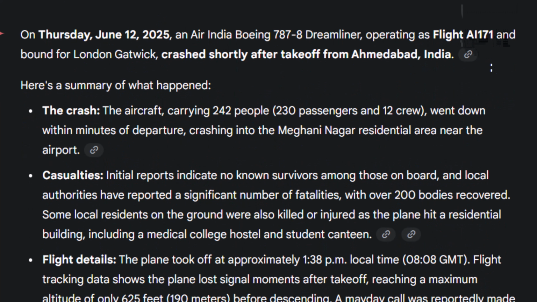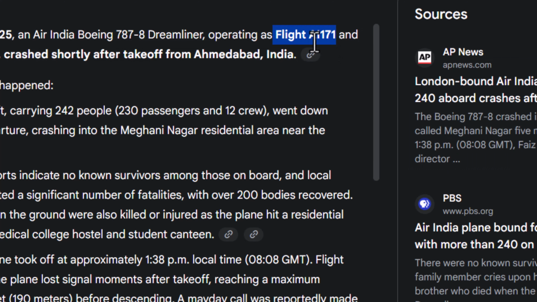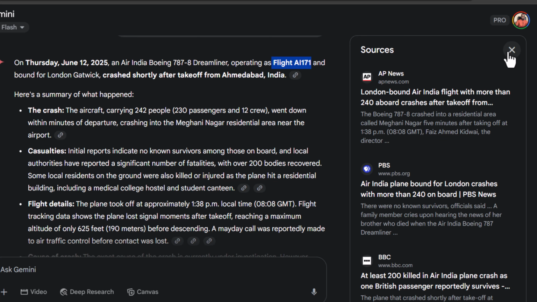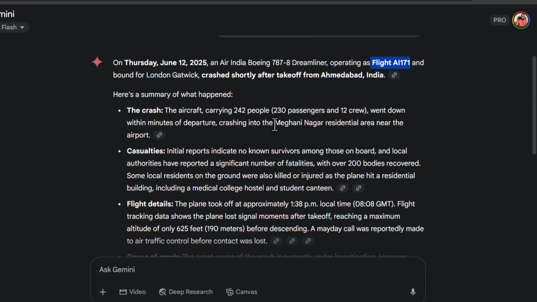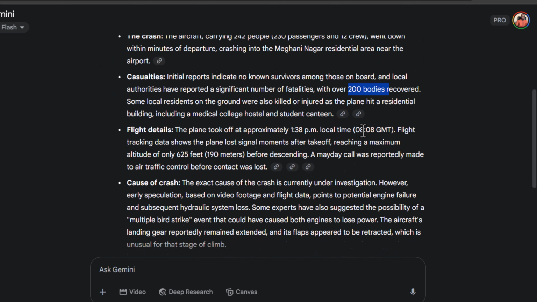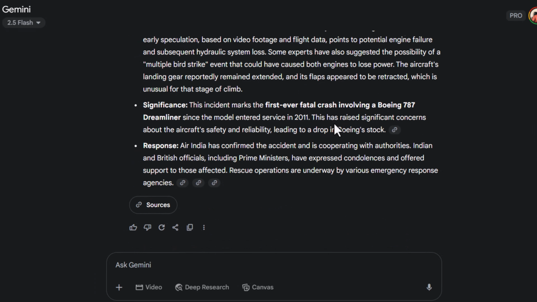Immediately, Gemini told me that on Thursday, June 12th, an Air India Boeing 787 Dreamliner crashed shortly after takeoff. This first time it got the information correct, and was able to pinpoint a particular flight. You can see it even gave me the sources for this news. And it was able to tell me the people that were in the plane, the casualties, about 200 bodies recovered, everything I needed to know, even the flight details. Everything was accurate.